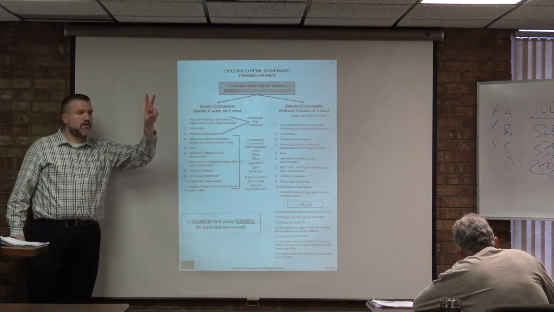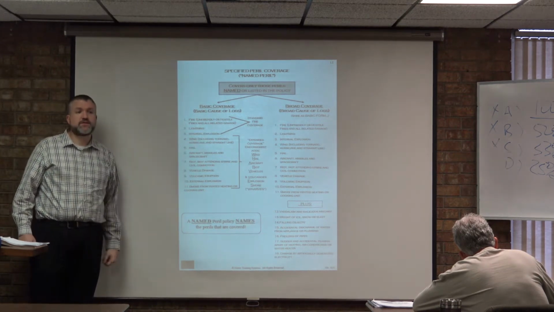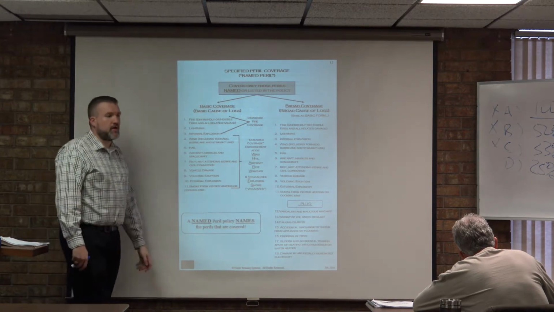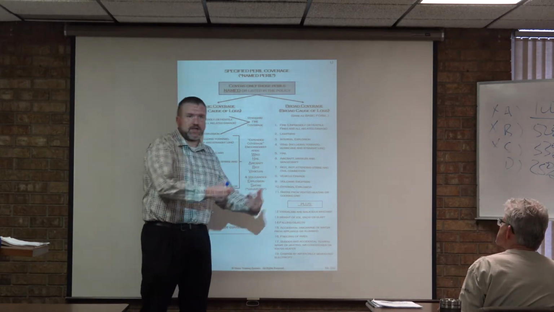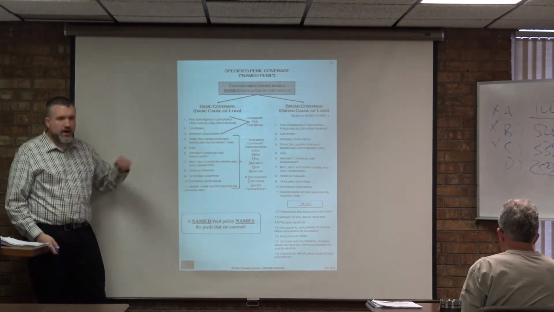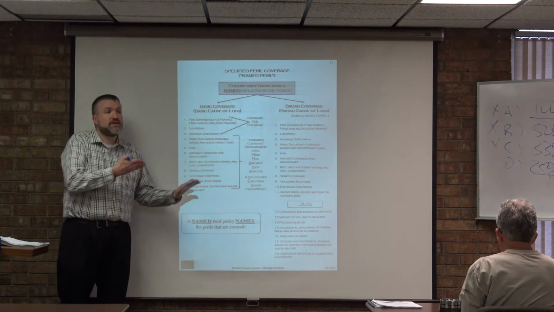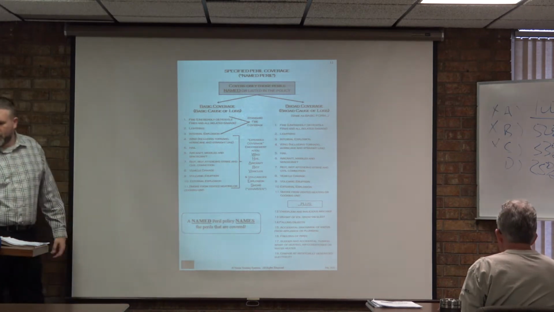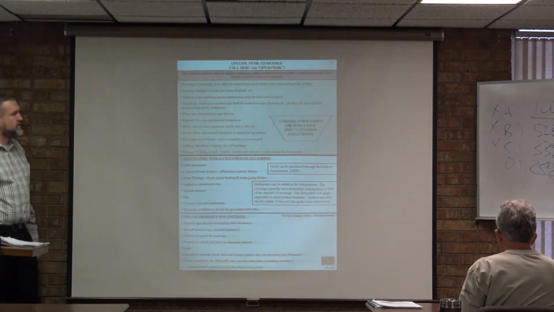Basic and broad. But is it important for you to know these perils? It is. Because you don't want there to be a question on this test and they ask, such and such happened, right? There was damage in a public riot, or there was damage because a car hit a house. Is that going to be covered by a basic form? You need to know this stuff, okay? All right, so those are named peril policies.